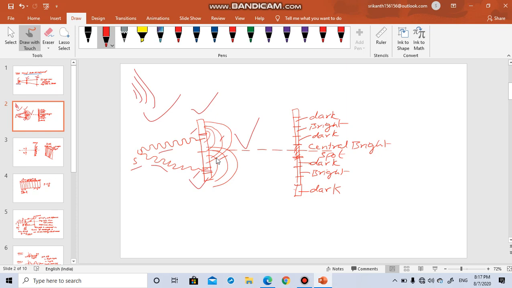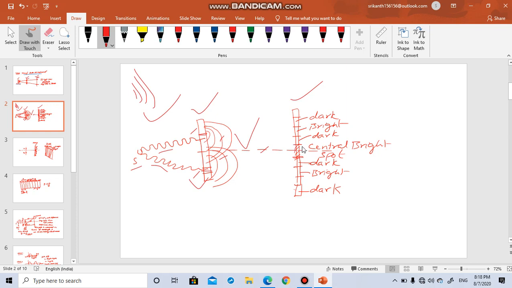Wave 1 interfering with wave 2 means what? Wave 1 has crest and trough. Similarly, wave 2 has crest and trough. They are mixing. Because of this mixing, which we are calling interference, a pattern was observed on the screen. The pattern was like this. This is the central line. In the center, they saw a bright spot.